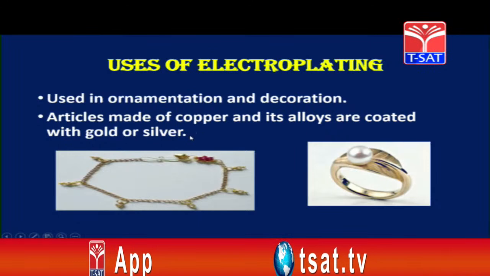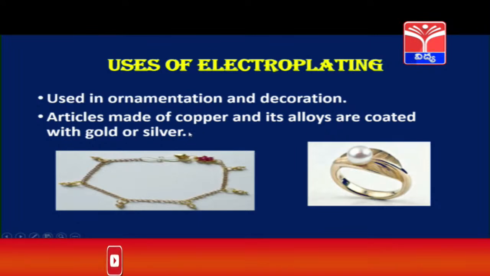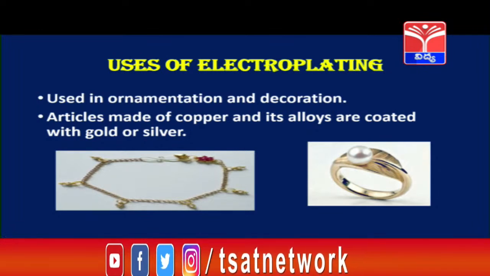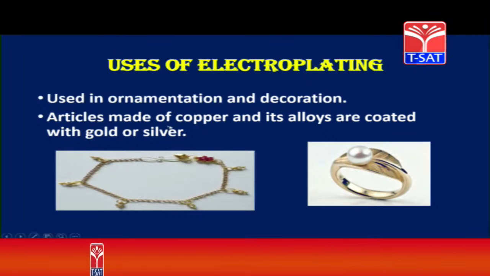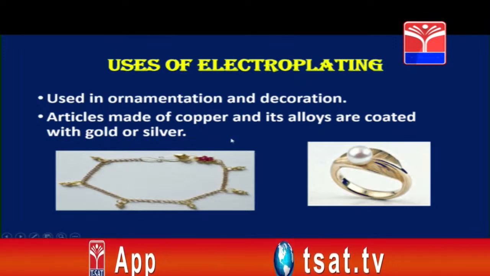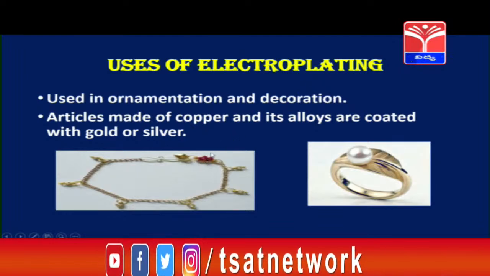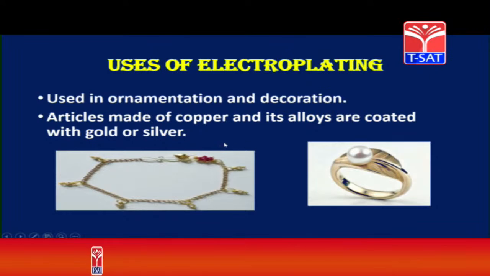Children, you must have heard of rolled gold, or imitation jewelry, or gold plated jewelry. So, children, here copper material is also prone to oxidation, and it even changes its color very easily. So, this copper is protected by plating with gold or silver, and these are used for ornamentation or decoration purposes.